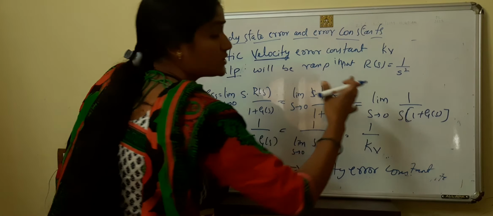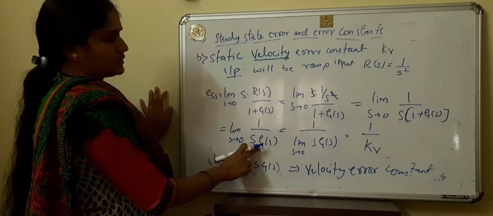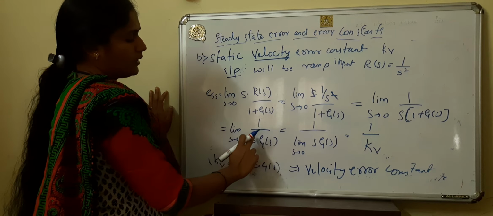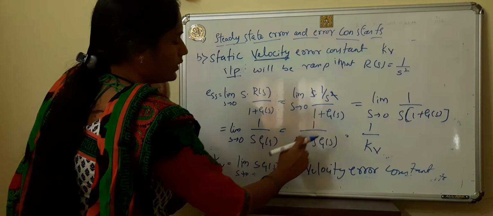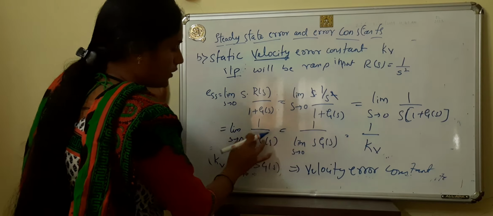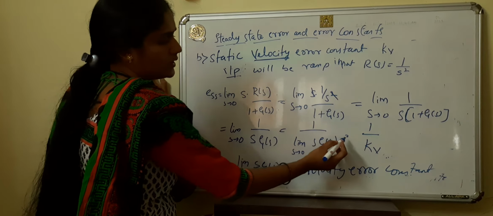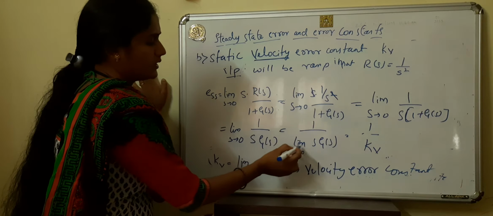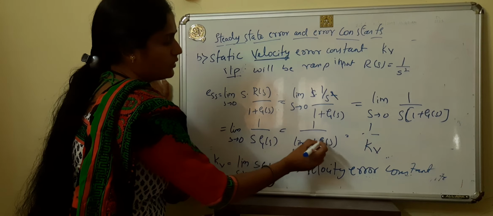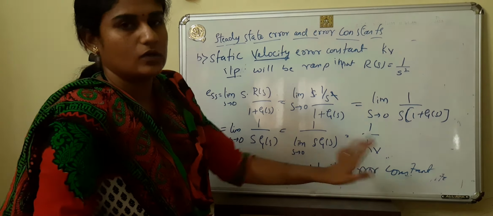Compared to 1, g of s is a very big value, so we can approximate 1 plus g of s as g of s. So 1 divided by s into g of s. The numerator is a constant term, so we apply the limit s tends to 0 to the denominator term. So limit s tends to 0 of s g of s is equal to 1 by Kv, where Kv is equal to limit s tends to 0 of s g of s, and this Kv is called the velocity error constant.